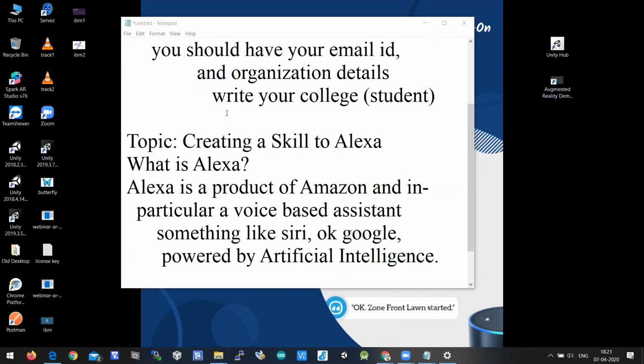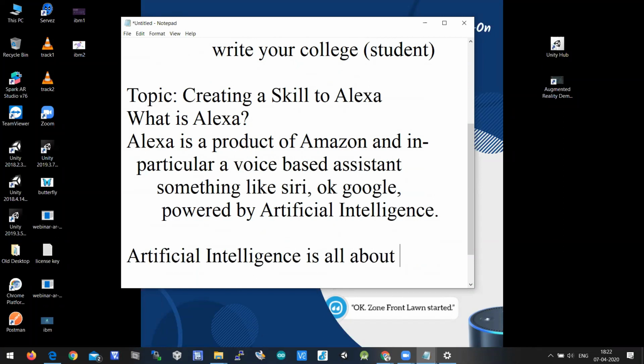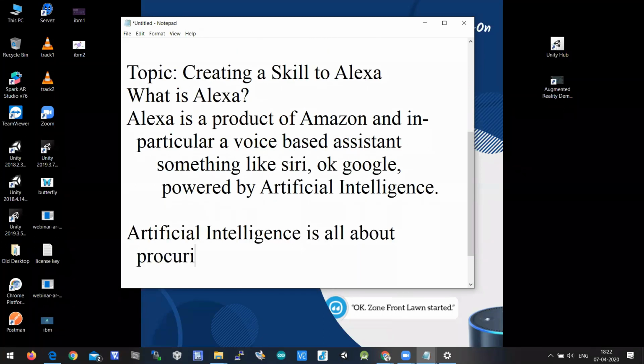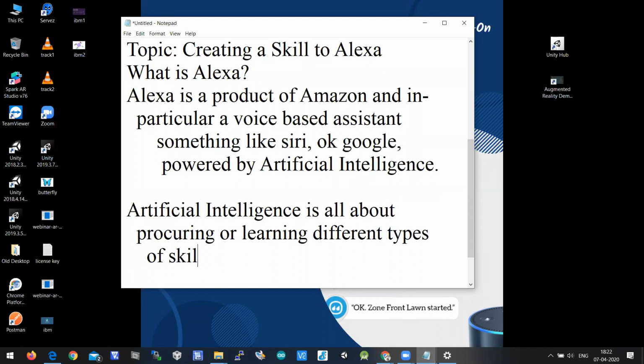So in simple terms, because a lot of people are beginners here: for a fresher, Alexa is nothing but a voice-based assistant which works on artificial intelligence. What do you mean by artificial intelligence? Artificial intelligence is all about procuring or learning different types of skills.